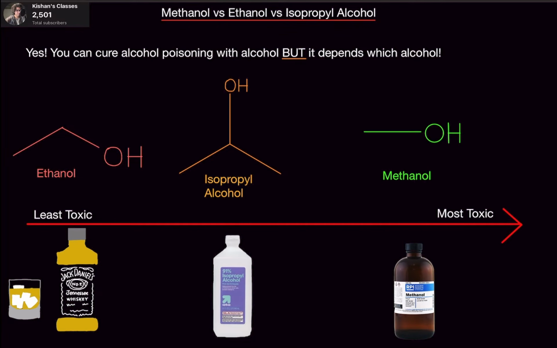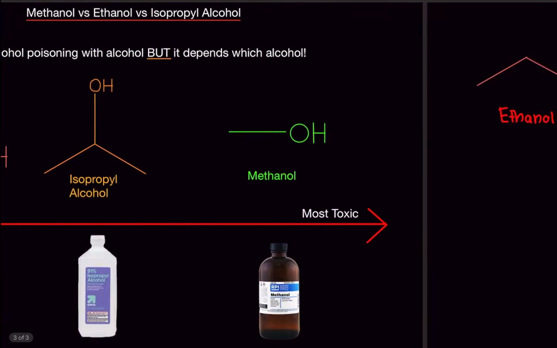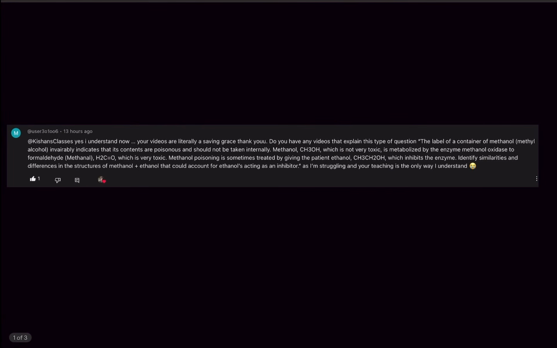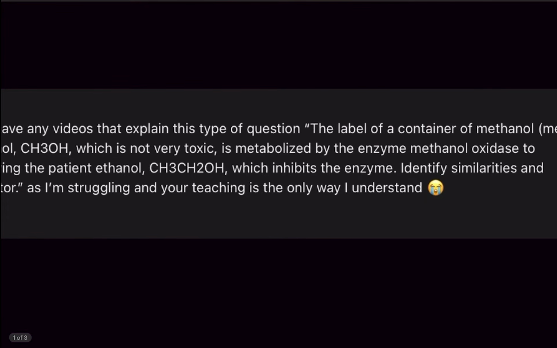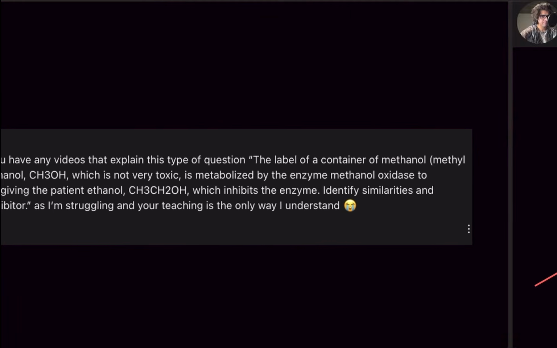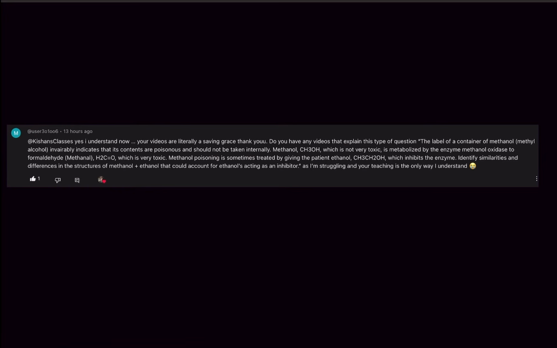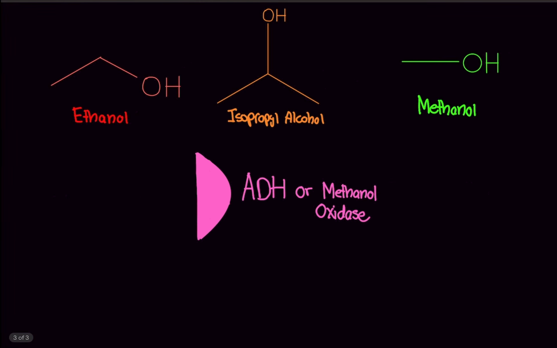Okay, since we went over that, now let's talk about how it works. Now, this question specifically asked about methanol oxidase, right? Methanol oxidase is the enzyme that metabolizes these alcohols. Methanol oxidase is not found in humans. It's found in microorganisms. But what we have is ADH. The mechanism is the exact same thing, just a different name.